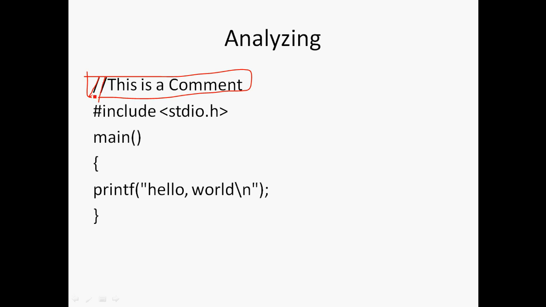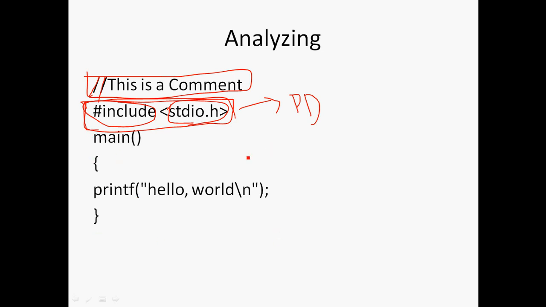The first line includes stdio.h. This is called a preprocessor directive, and stdio.h, standard input output, is a header file. What does this do? It imports the standard input and output functions into our program.